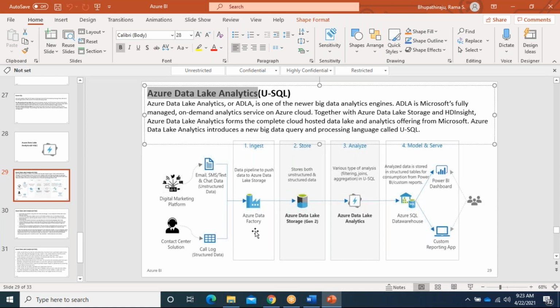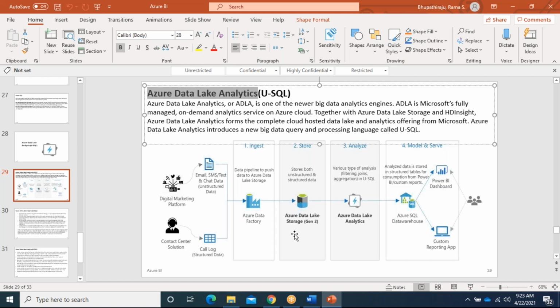Here you can see the example. We have some source data. We use Data Factory to ingest the data into Data Lake Gen 1 or Gen 2, whichever it may be; both have the same capability to efficiently process the data. For example, I want to transform this data or clean up the data.